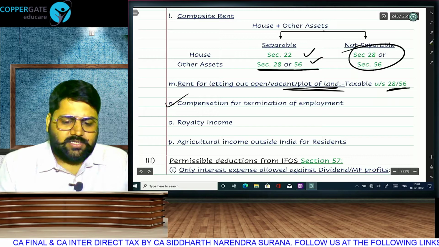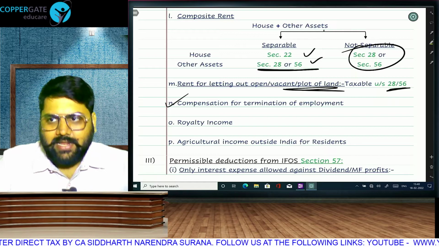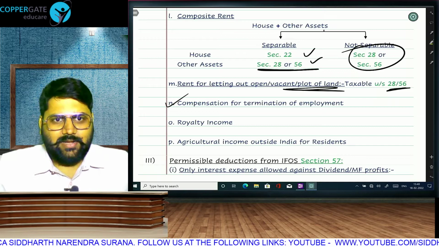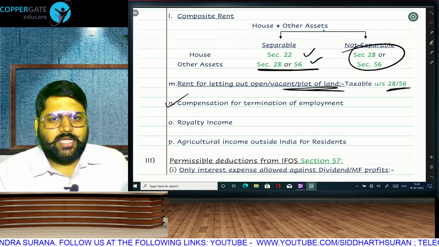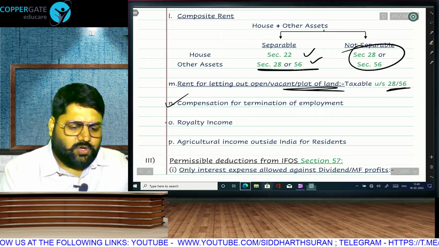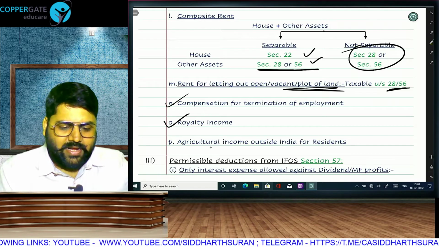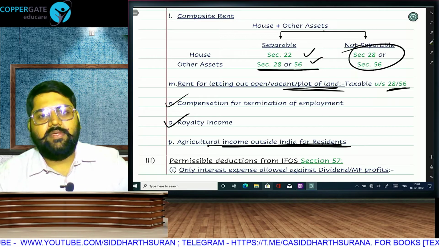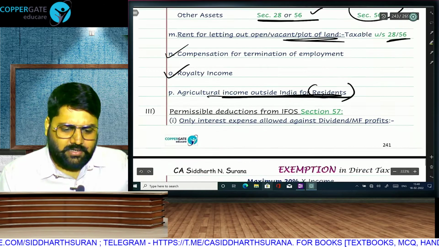Any compensation for termination of employment. This employment need not be from your employer. If the employer is giving you, it will go in salary. Supposing a professional is terminated. Supposing I engage a CA for 5 years and after 2 years I tell him, no, I am firing you. Then as per contract I am paying him compensation. Something like that. Or supposing I have a business contract but I breach the contract. Such cases will be taxable under IFOS. Royalty income will come here because once you invent your intangible asset, you are not regularly involved in it. Agriculture outside India: agriculture income is exempt only if in India. Outside India it will be taxable, but only for a resident, because non-resident foreign income cannot be taxable, as you are aware.